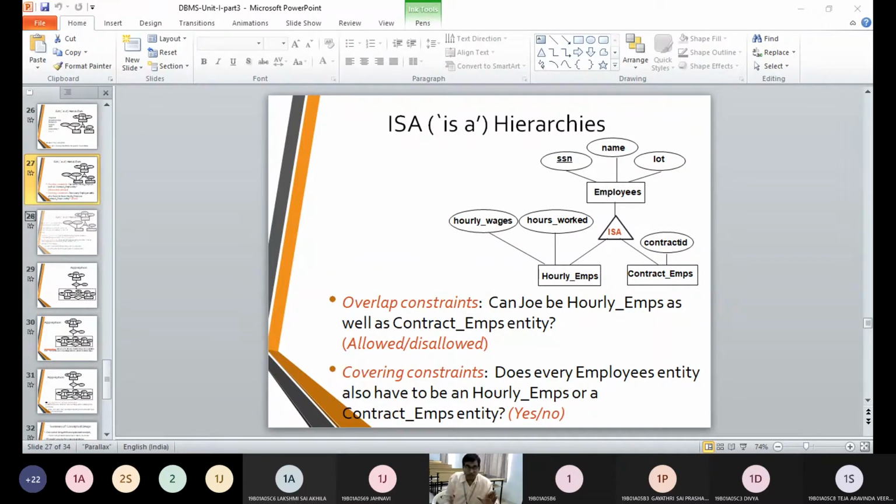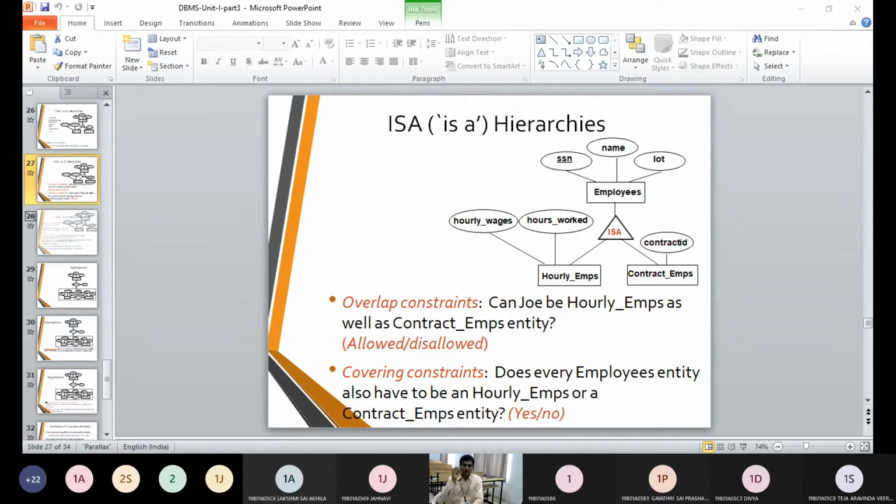In dealing with generalization and specialization, we need to understand two words: overlapping constraints and covering constraints.